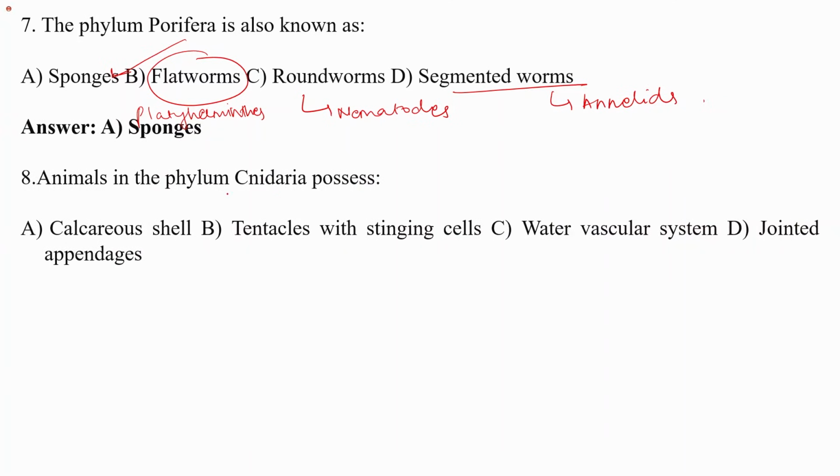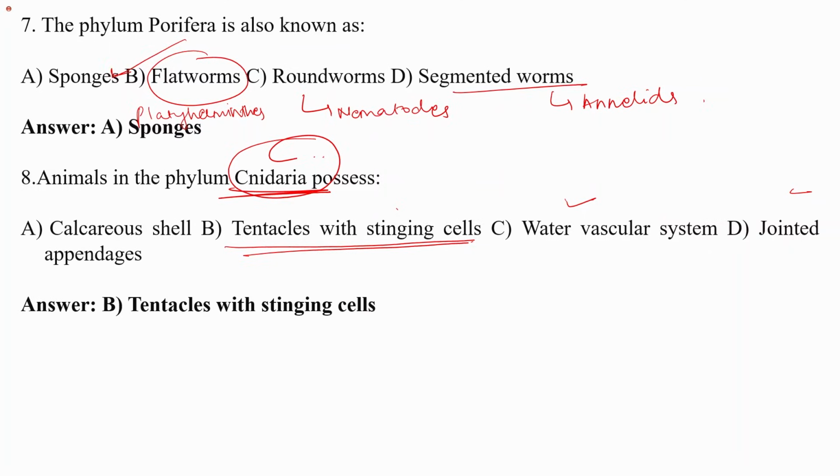The next question is, animals in the phylum Cnidaria possess. So we know that the important characteristic of these animals is the presence of tentacles with stinging cells. Water vascular system, for example, is a part of Echinodermata. Jointed appendages are a part of Arthropoda. Calcareous shell is also present in echinoderms. They have calcareous plates, which are known as ossicles. So cnidarians possess tentacles with stinging cells that help in capturing food and also in defense.